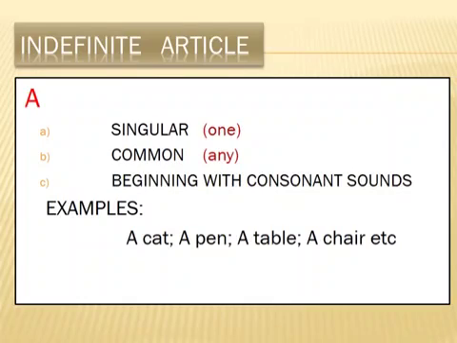So from these examples, we have got the idea. A cat means cat is singular and cat is common and also beginning with consonant sound. So a comes before nouns which are singular, common and beginning with consonant sounds.